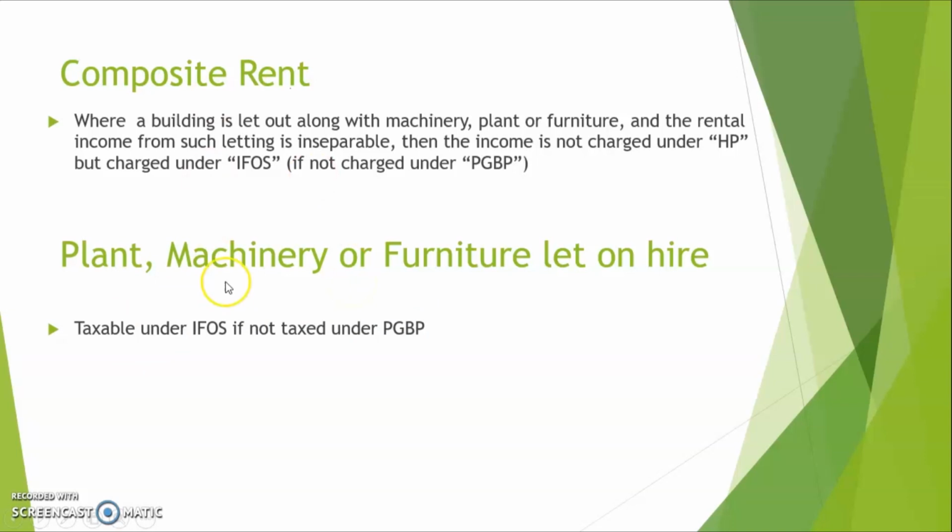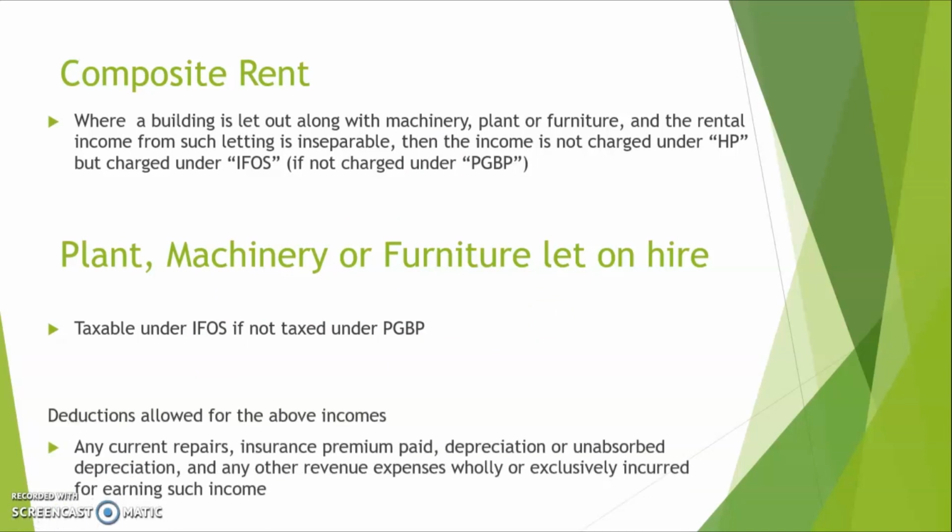Now for these two items as well, we can take specific deductions as suggested by the Income Tax Act, and they are nothing but certain revenue nature expenses completely related with such plant, machinery or furniture that we are letting out on hire. Depreciation and all, various things. Let's see what they are.